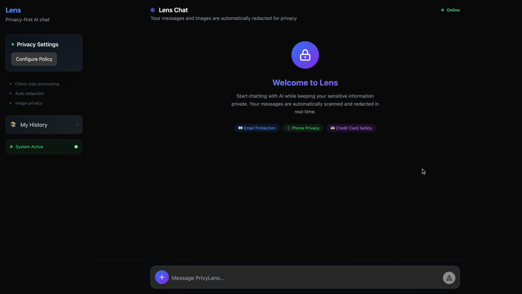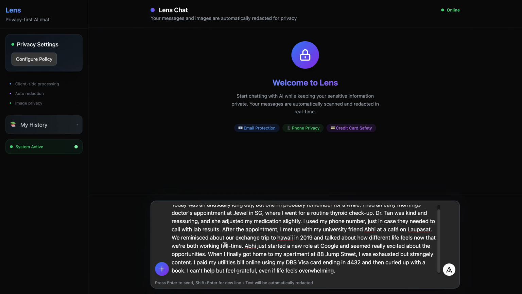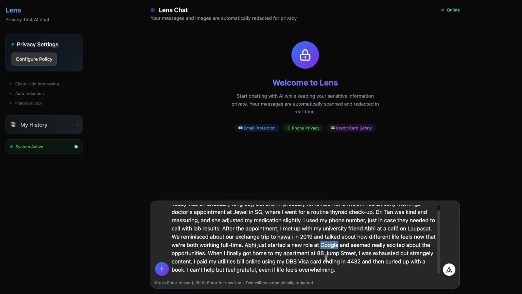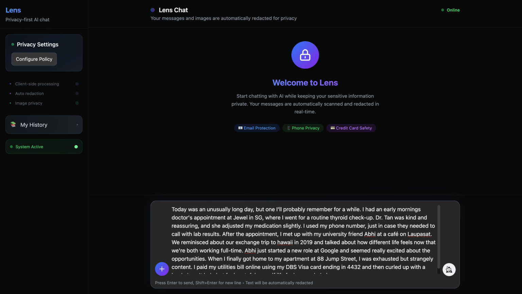Now, the moment you log in with our secure authentication, you'll be able to see our chat interface. And this is just like any other chatbot. Let's take a look at this prompt. Here, we're going through a diary entry in which I drop a lot of details about my day, such as the fact that I went for a doctor's checkup, went to Lau Pasad, where I live on Jump Street. Now let's see what happens when we pass this through Lens.